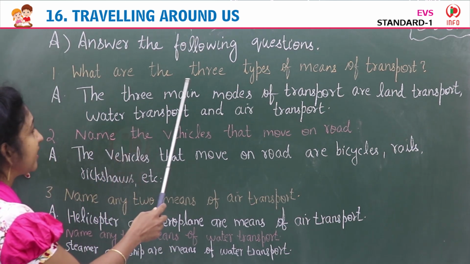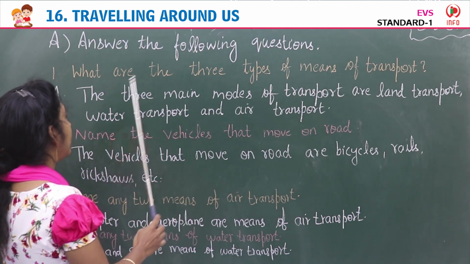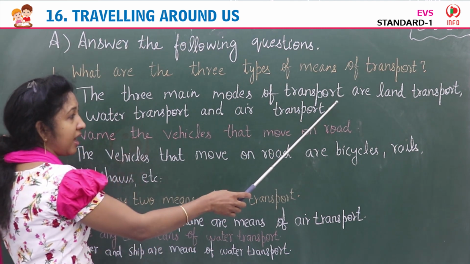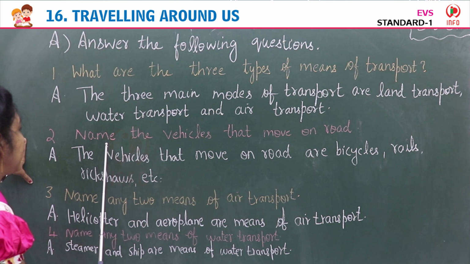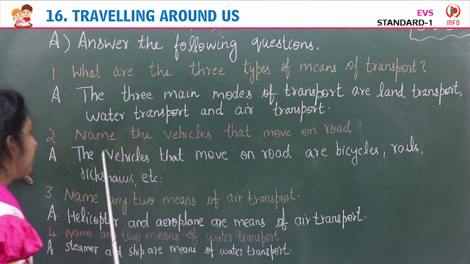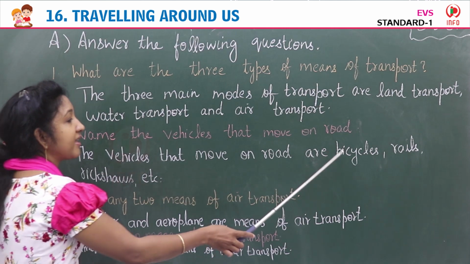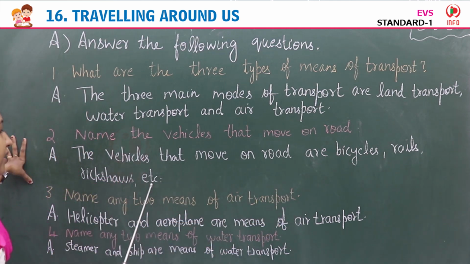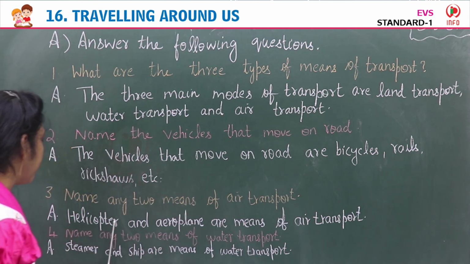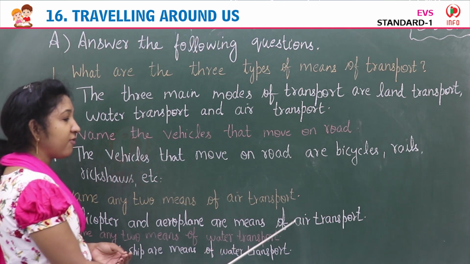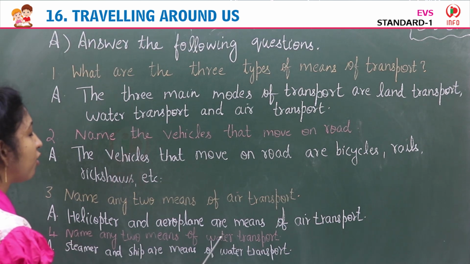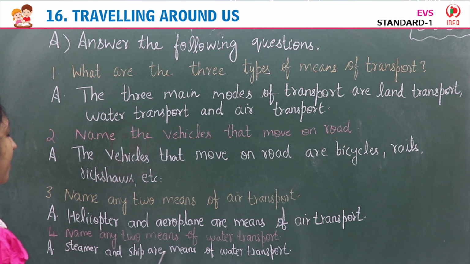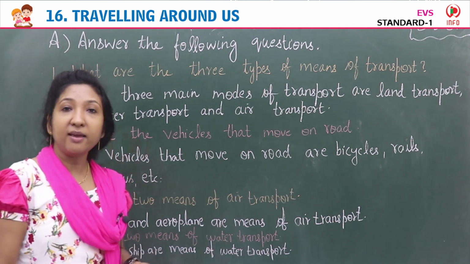So, first question, what are the three types of means of transport? The three main modes of transport are land transport, water transport and air transport. Second, name the vehicles that move on road. The vehicles that move on road are bicycles, rails, rickshaws, etc. Third, name any two means of air transport. Helicopter and aeroplane are means of air transport. Now last question is fourth question, name any two means of water transport. Steamer and ship are means of water transport. Okay.